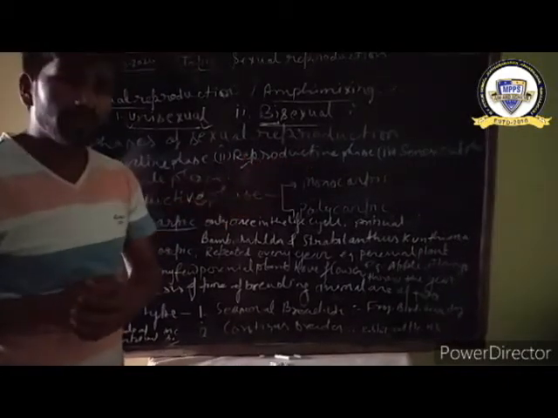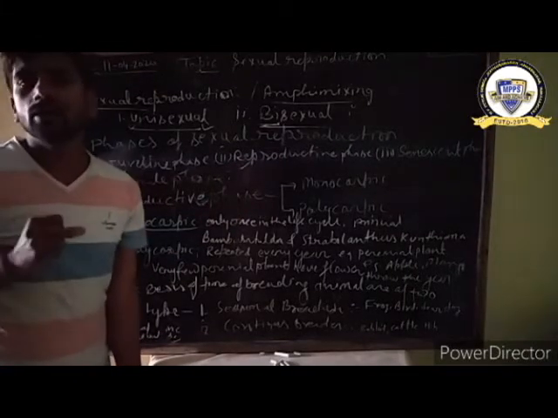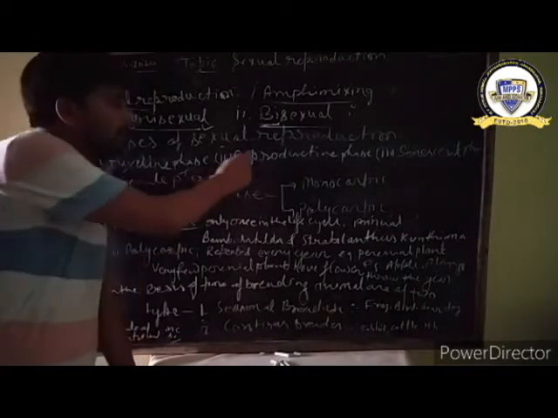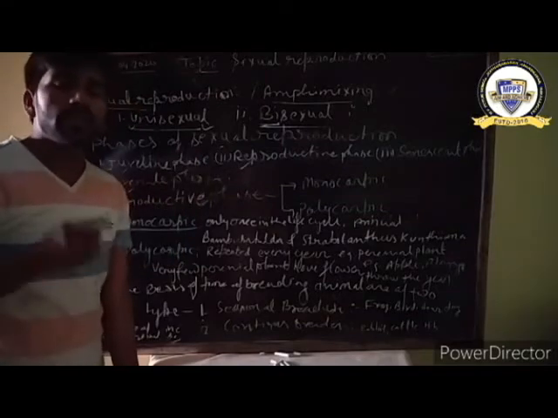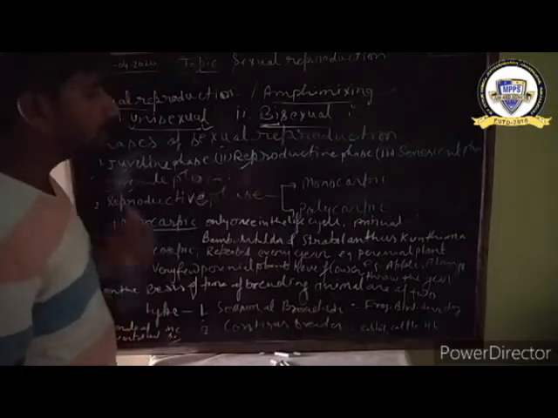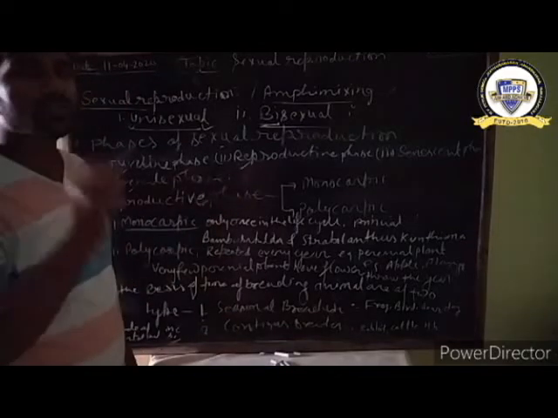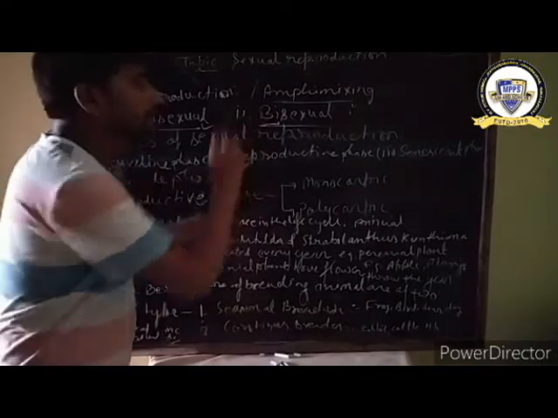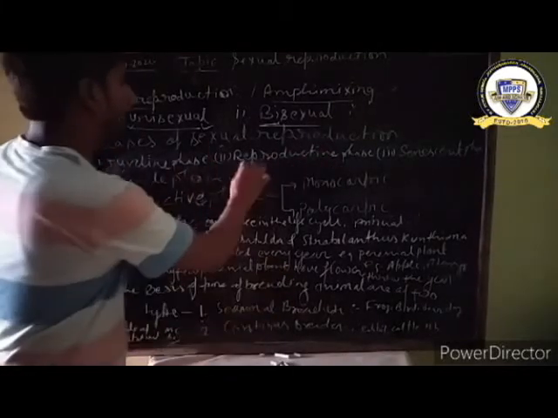In case of plants, flowering is the sign of reproductive phase. It means if the flowers develop or appear, the plant is sexually mature. That phase is called reproductive phase.